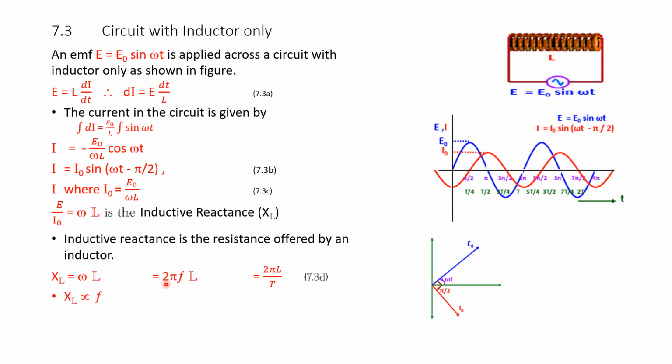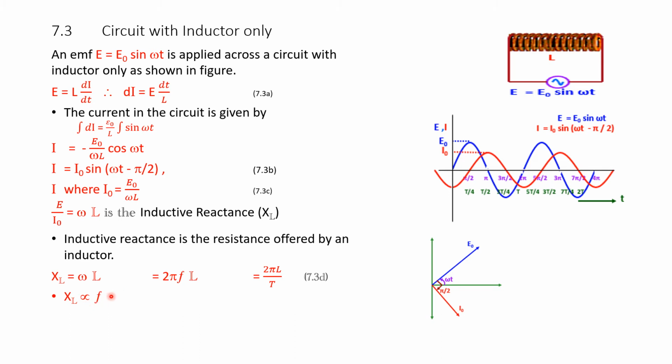This equation shows that the inductive reactance, or the resistance, is proportional to the frequency. That means if the number of cycles increases, then the reactance increases.